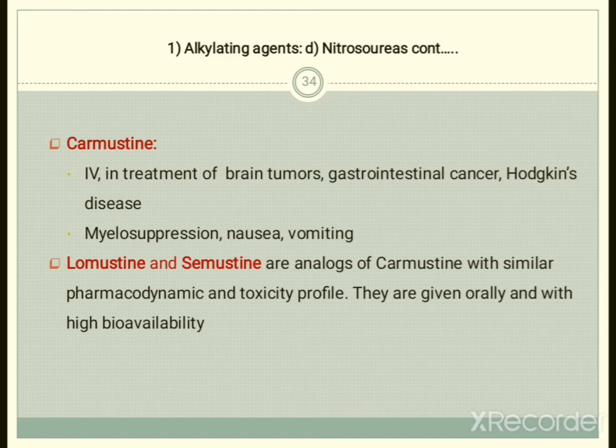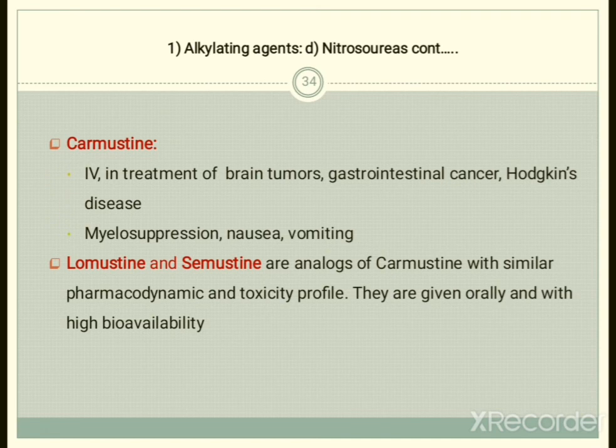Further, we have to see the details of every drug from this nitrosourea class. The first drug we have seen is carmustine. This drug is given by IV and is useful in the treatment of brain tumor, gastrointestinal cancer and Hodgkin's disease. So in these kinds of cancers carmustine is useful. Carmustine causes adverse effects like myelosuppression, nausea and vomiting.